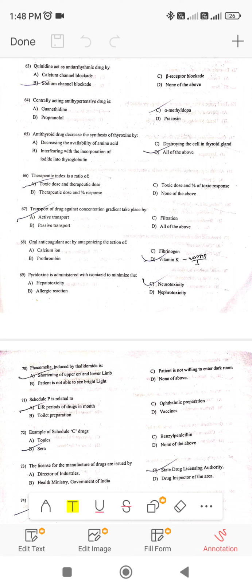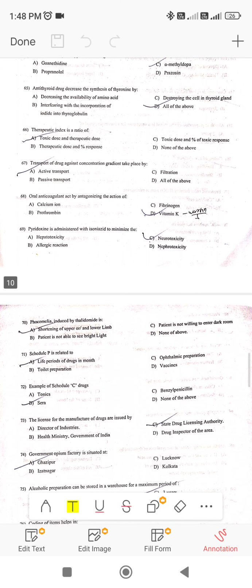Next, antithyroid drug decreases the synthesis of thyroxine. Which of these following? Decreasing the availability of amino acid, interfering with incorporation of iodine into thyroglobulin, destroying the cells in thyroid glands. So answer is all of these. Next, therapeutic index. Therapeutic index is the ratio of toxic dose and therapeutic dose.